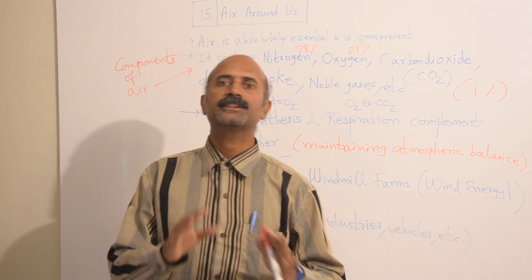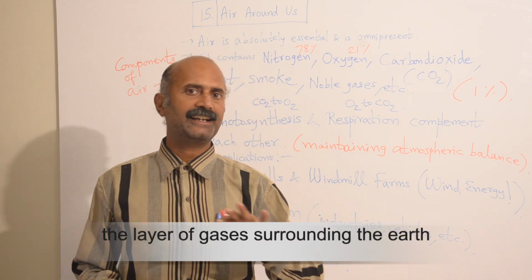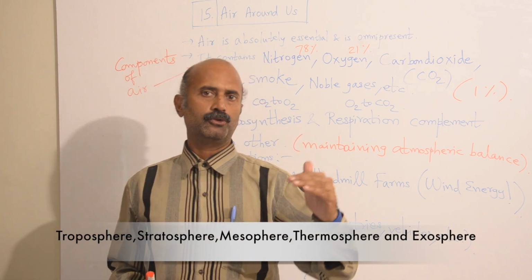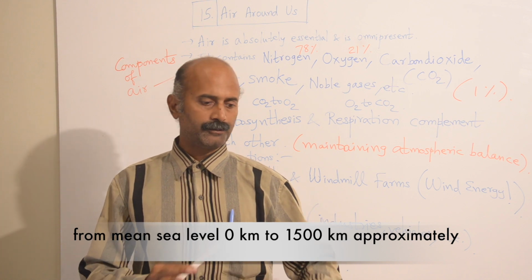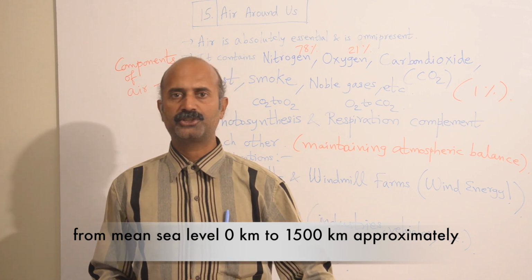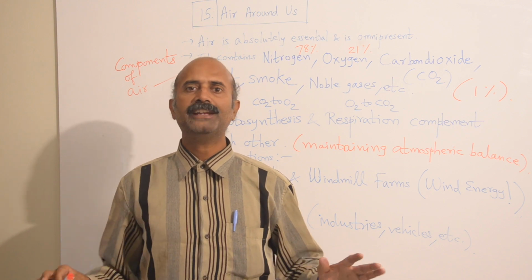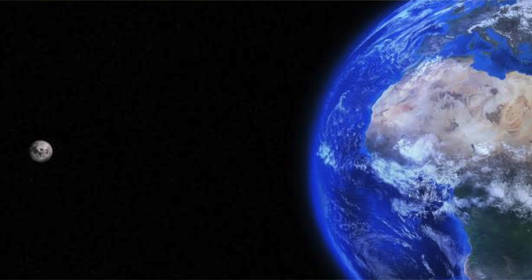So atmosphere is a mixture of gases and it has various layers like the troposphere, stratosphere, ionosphere, exosphere. The range of atmosphere is from the mean sea level, which is at 0 kilometers, to 1500 kilometers. Beyond that, there's complete vacuum. It's complete outer space. There's no atmosphere beyond that.